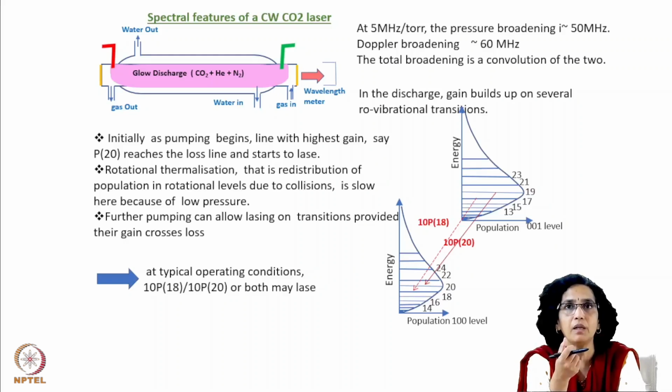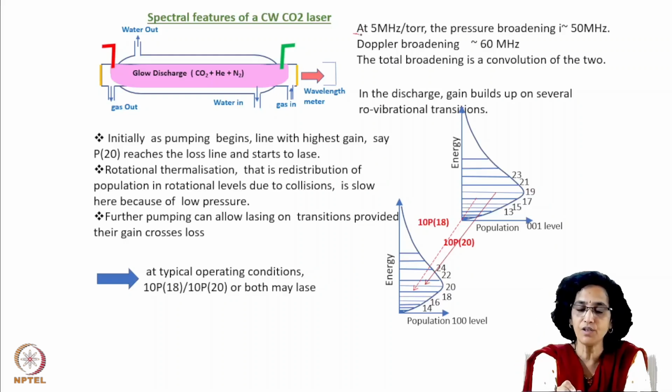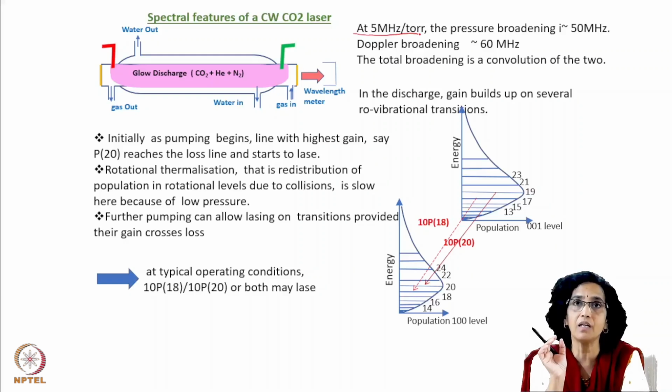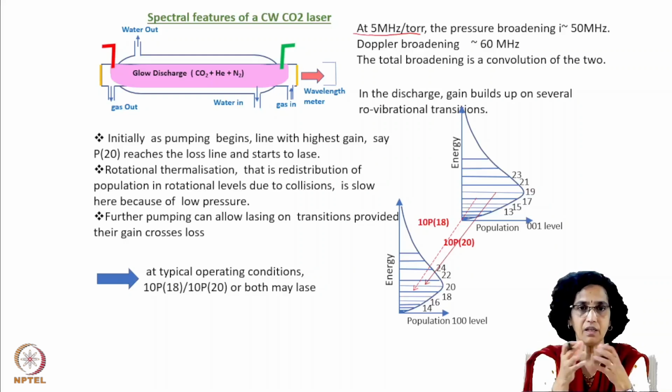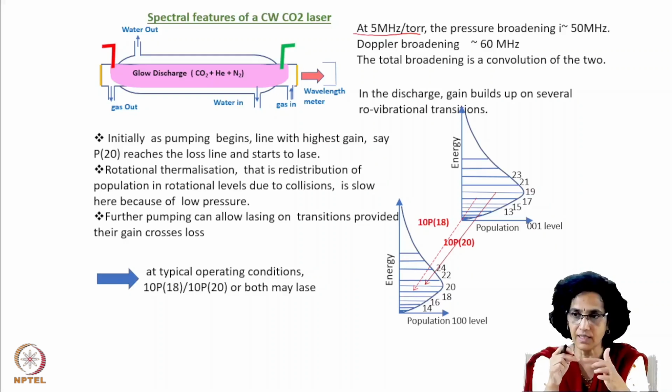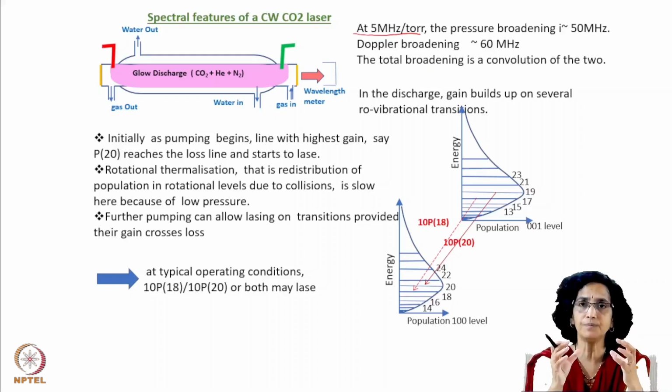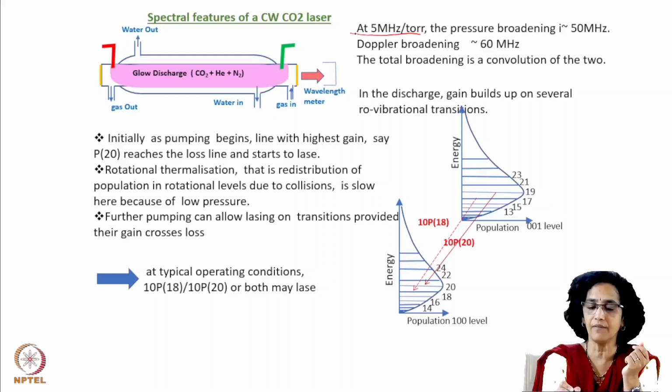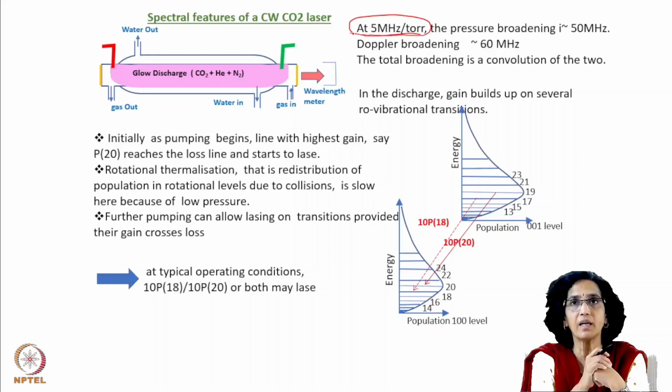At that kind of typical pressure, the collision broadening is given as about 5 megahertz per torr. Why are we saying this for that particular gas mixture? Because it is not a single gas ensemble that we are considering. We are considering a gas mixture, and depending on the sizes of the molecules or atoms that constitute this mixture, the collision rates of all these are going to be different. But as a whole, this is an average broadening that one expects, which is 5 megahertz per torr.